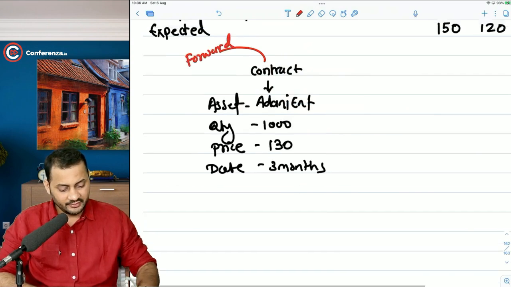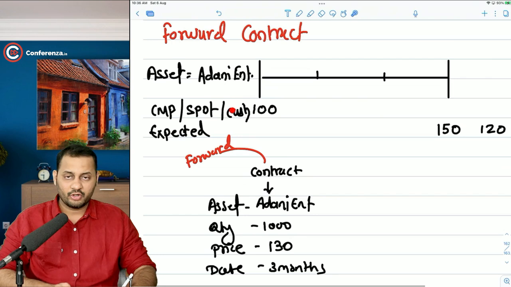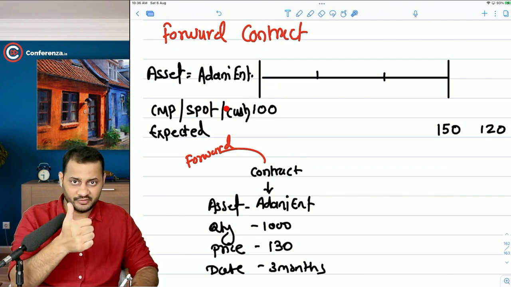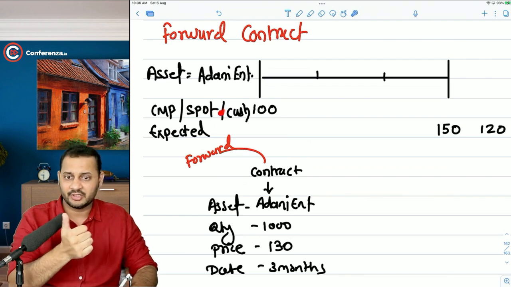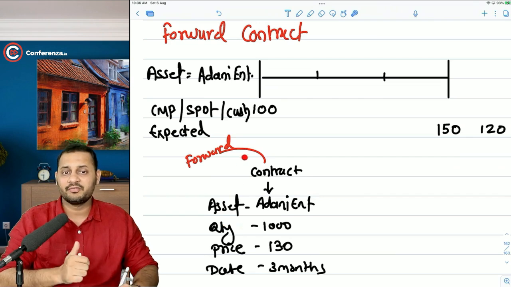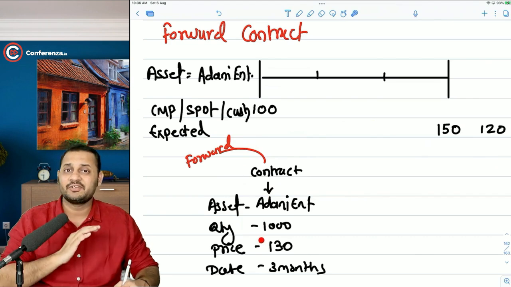Now, do you understand the difference between buying a stock today and buying a forward contract today? Buying the stock today means you are owning the share. First of all, you become the owner of the share. Here you don't become the owner of the share, you become the owner of the contract, which is going to expire after 3 months. That means this contract will not last forever.